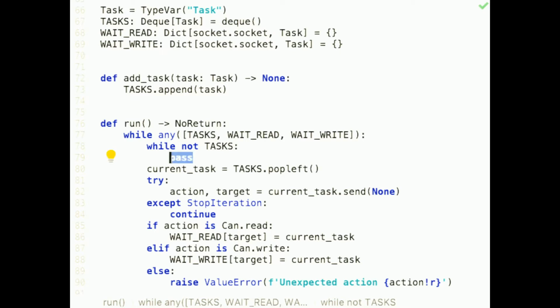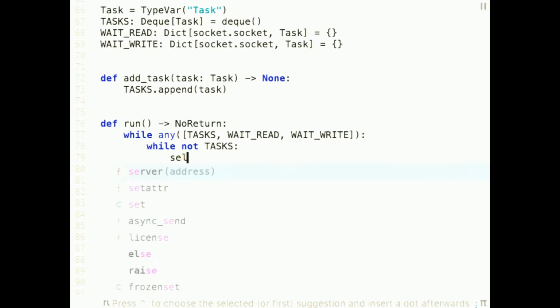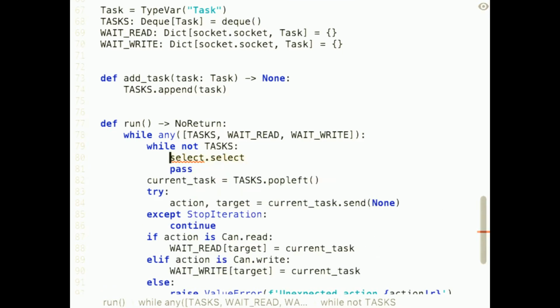And this is the second part in this whole presentation where things will get a little bit magical and where I'm going to be a bit hand-wavy, and I'm just going to say let the kernel, or let the operating system, do its job. In the Python standard library, there's a module called select. The select module has a function called select. And you can call this function with 3 arguments. And all 3 arguments will be lists of sockets, or lists of file descriptors, to be precise. And the first argument is going to be a list of file descriptors which we would like to read on.